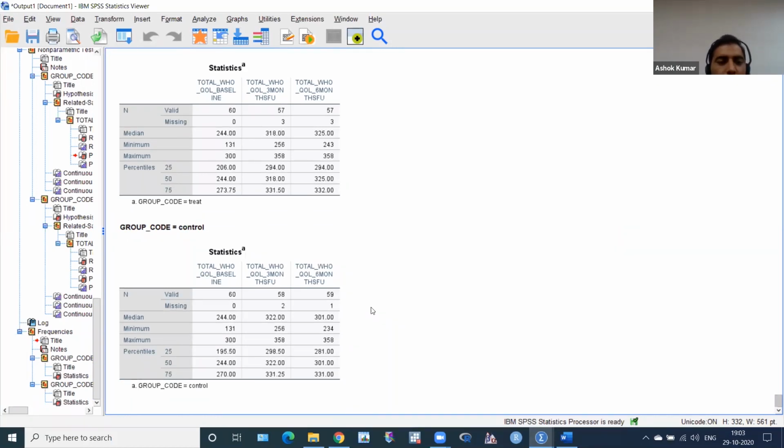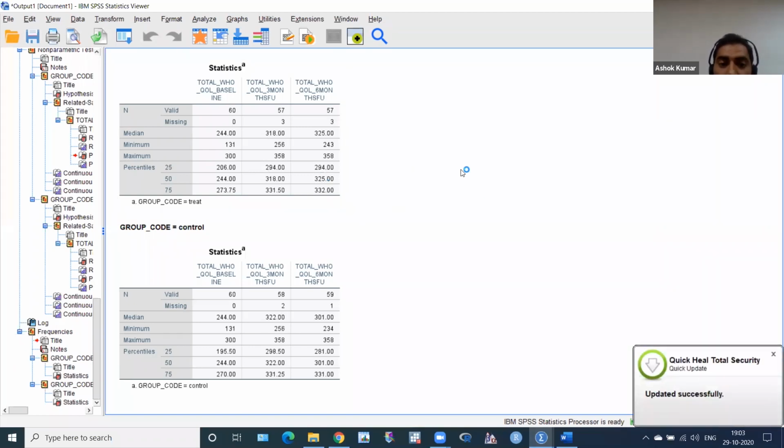Median and IQR, minimum, maximum, median and IQR. This is median, this is also median, 50, this is IQR, 25 to 75. You have to write down 244.0, bracket, then IQR 206.0 to 273.75 for baseline in the treatment group. This is 3 months in the treatment group. This is 6 months in the treatment group, and the p-value is